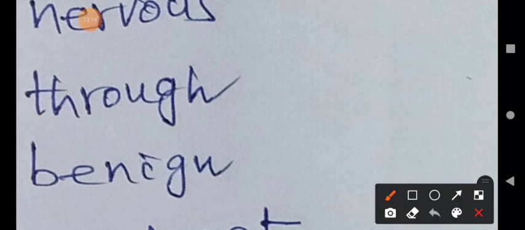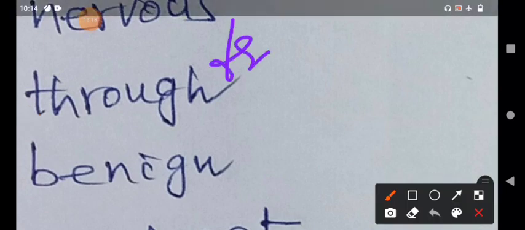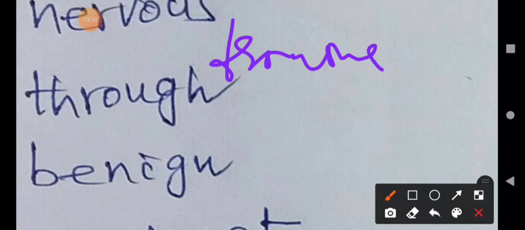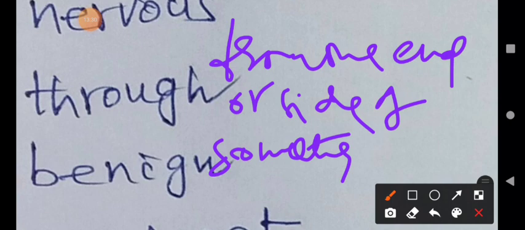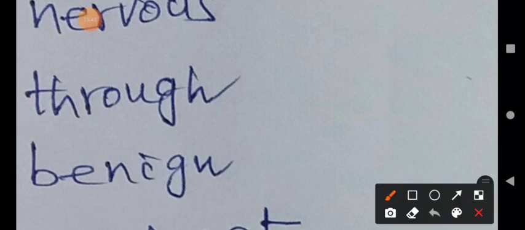The meaning is from one end or one side of something to the other side. That is the meaning of this particular word through, my dear students.